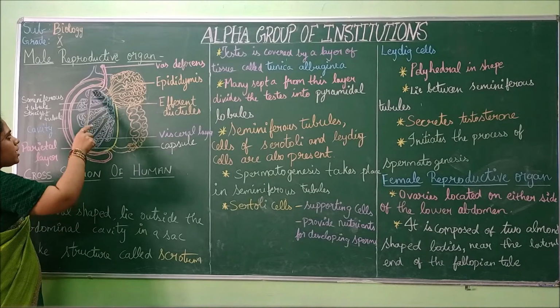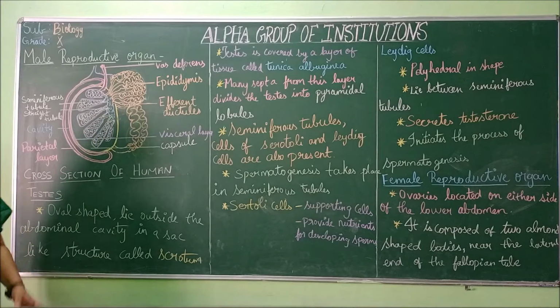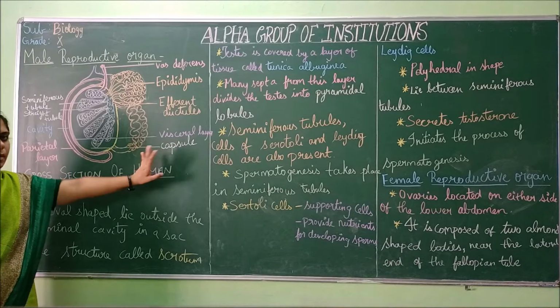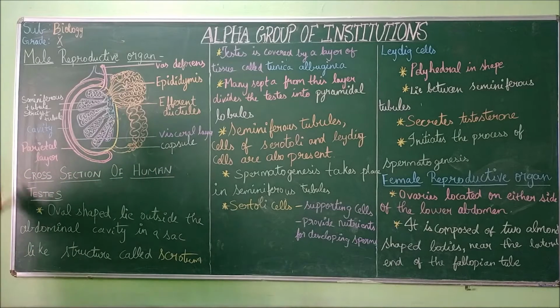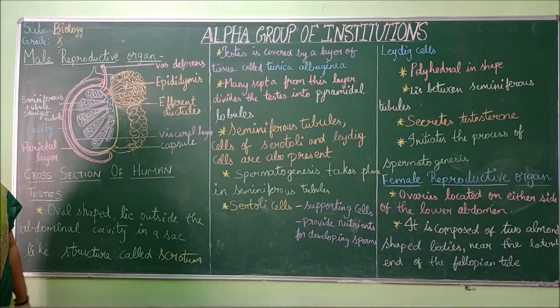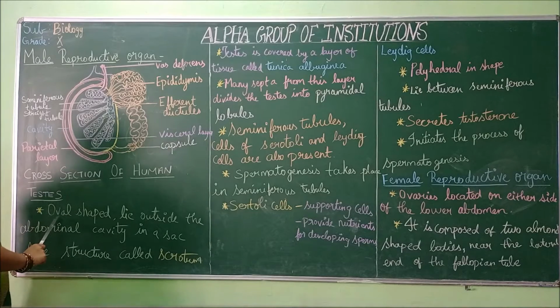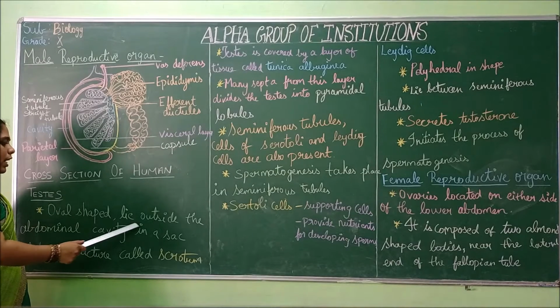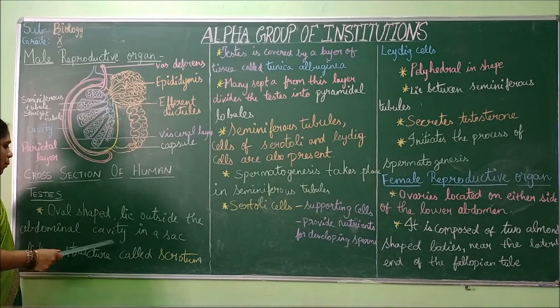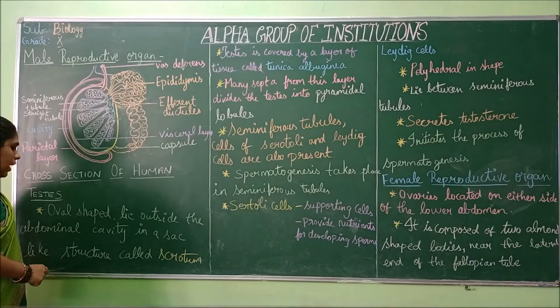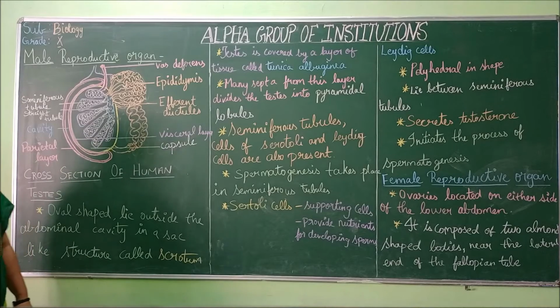This capsule is present. This capsule is a space where all the nerves and blood vessels flow. So this is the place for the capsule. So these are the structures of a human testis. Next we are moving on to the theory part. It is oval in shape, and it lies outside the abdominal cavity in a sac-like structure called the scrotum.